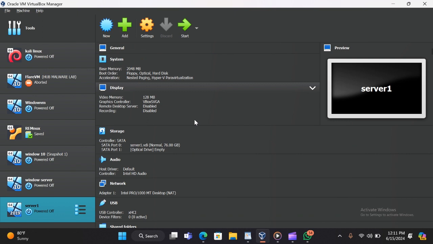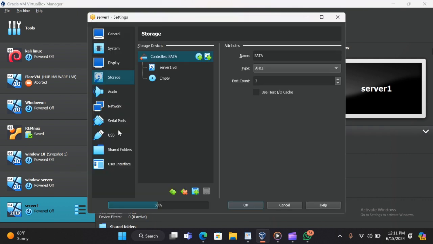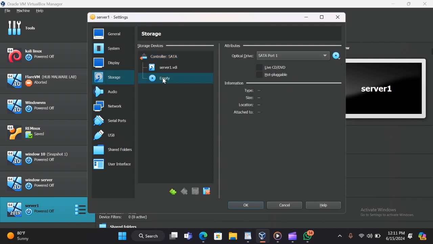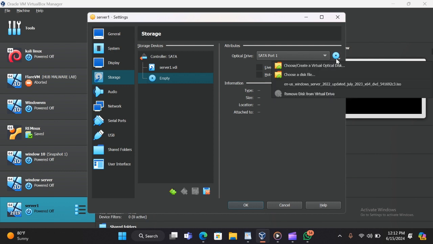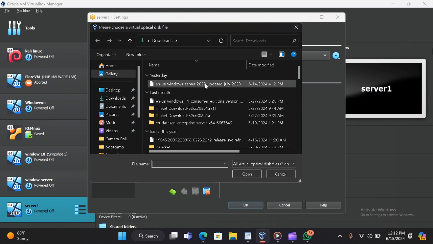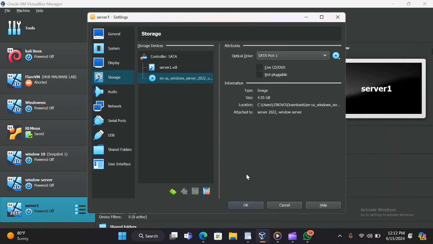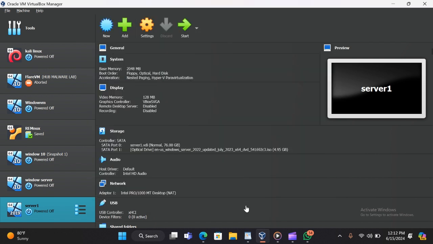Once you click finish, this server cannot start operating without our downloaded file. That's why you click here on your storage. We're going to install it as a CD, not SATA. Here you install it as it is on the CD. Then here you choose where the file is located. For me, it is in the downloads. This is where the file is located. Then you click OK.